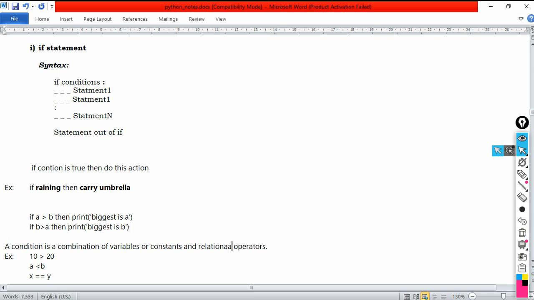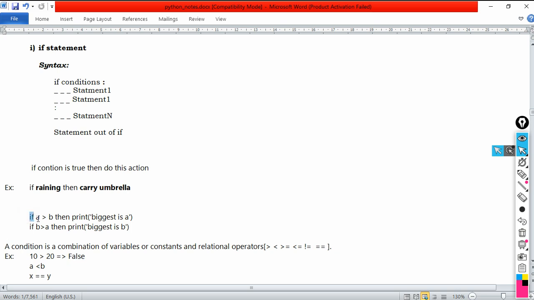What are the relational operators, please? Relational operators are, as we already discussed in the previous class, greater than, less than, greater than or equal to, less than or equal to, not equal to, or double equal to. Any statement that contains these relational operators is a condition. These conditions will give the answer either true or false. For example, 10 greater than 20 is false. Conditional statements always give the result either true or false.